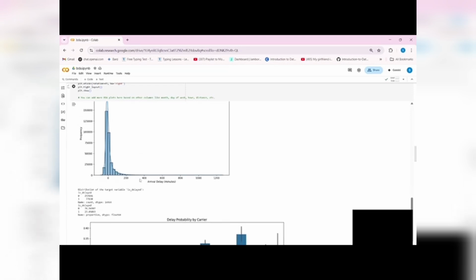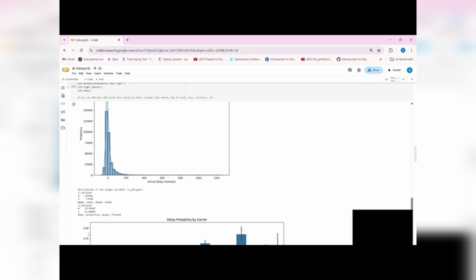And this is the graph for the distribution of arrival delay. Due to this graph, I got a summarized idea about the flight delay.